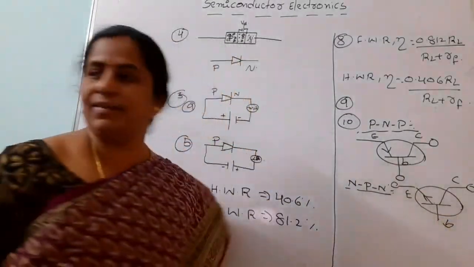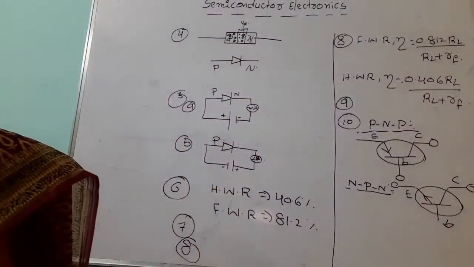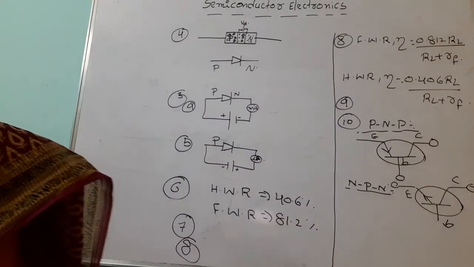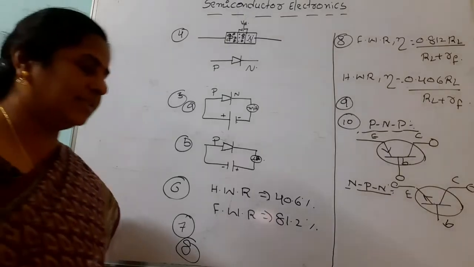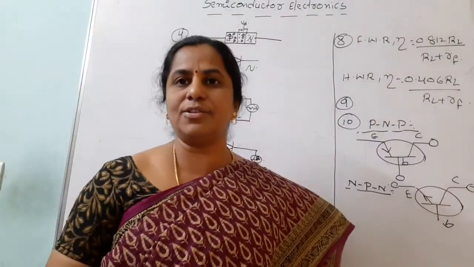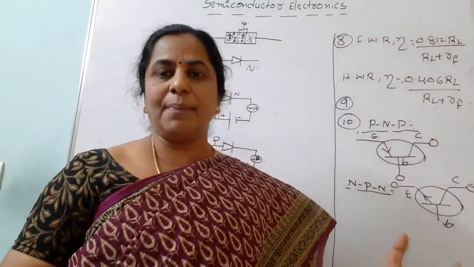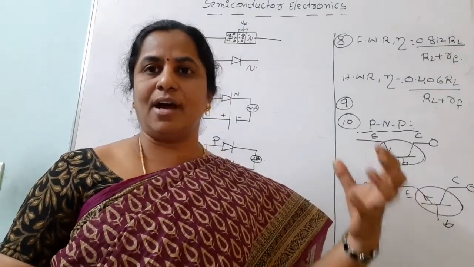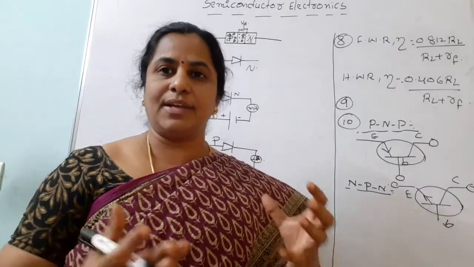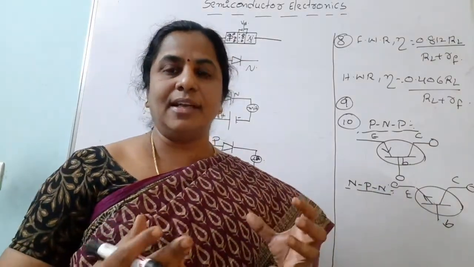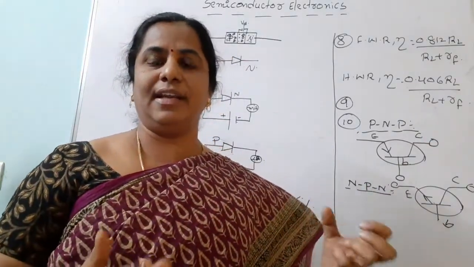Then our 11th very short answer question is, define amplifier and amplification factor. In olden days and these days also we use the amplifier. The role of an amplifier is to strengthen the signal. If the signal is very poor, it becomes strengthened and we get clarity, quality and so on.